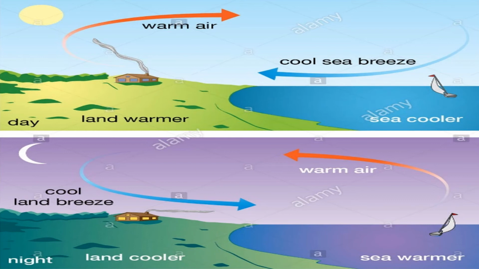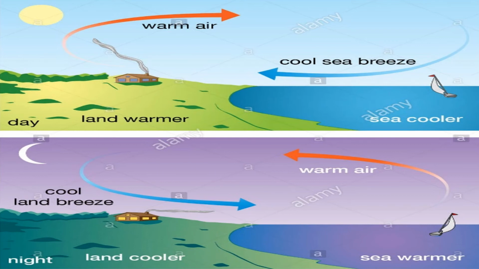The air in the land moves up, and the cool air from the sea comes to the land, and then the raised warm air goes to the sea. It is also a cycle like convection current.